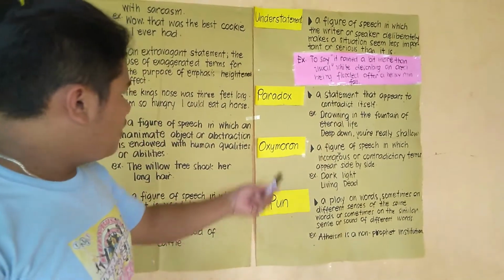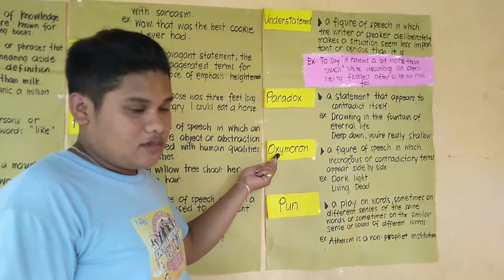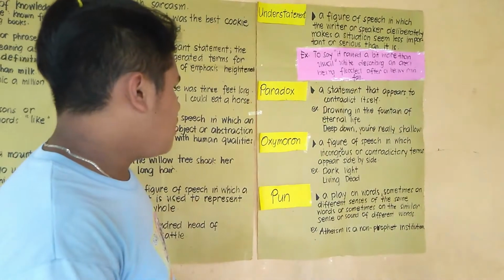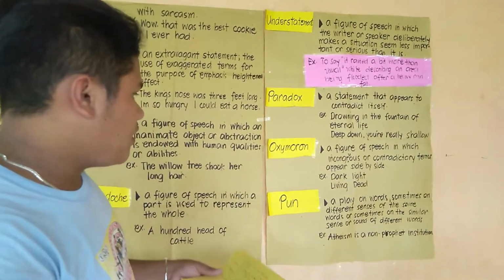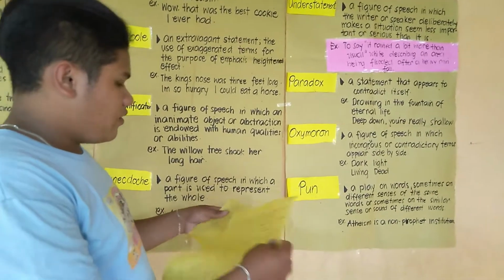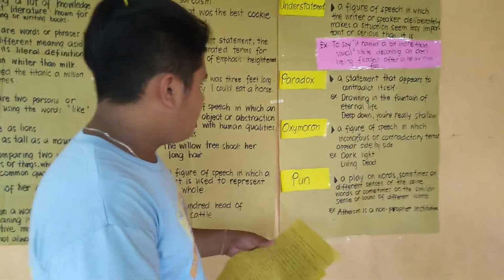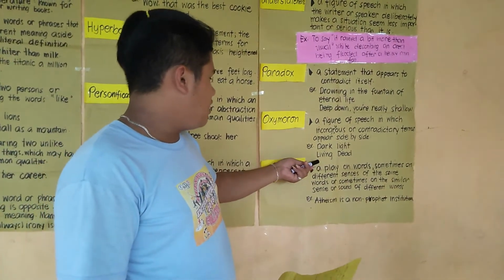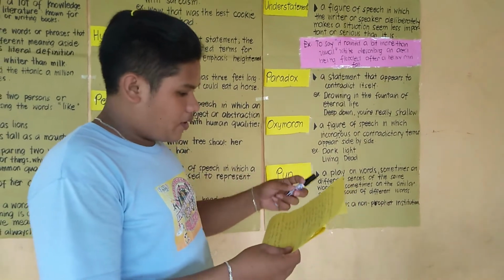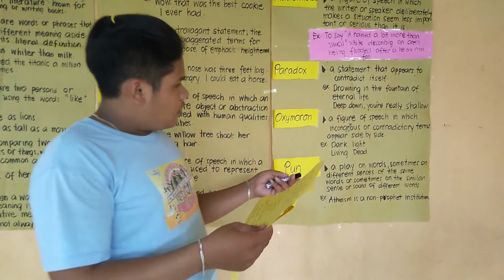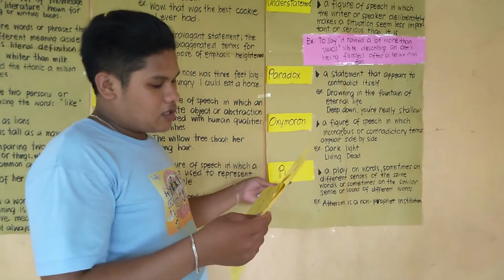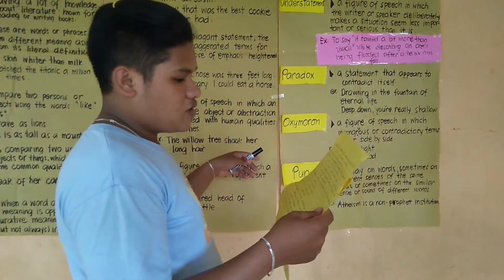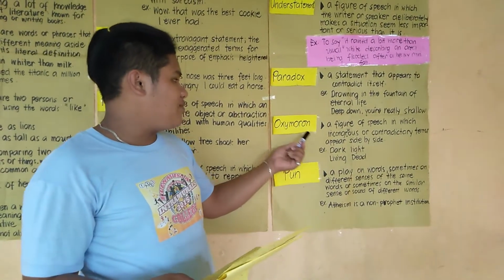And we have here the oxymoron. An oxymoron is a figure of speech in which incongruous or contradictory terms appear side by side. The example here is a dark light, or a living dead. So it is one of the examples of oxymoron. Aside from that, other examples are a baked baby, a jumbo shrimp, original copy. This is the combination of two contradictory terms, so it is called an oxymoron.